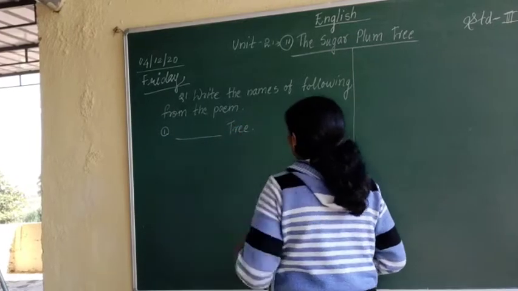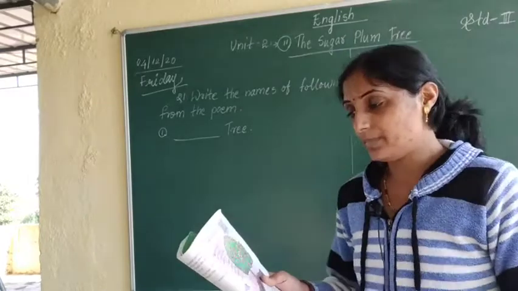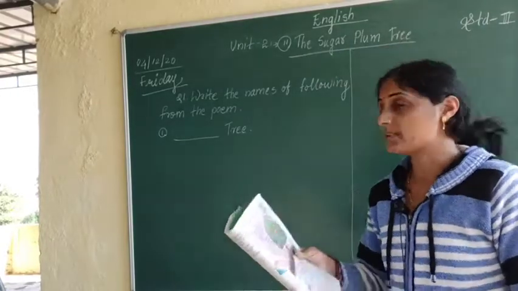Okay, now we have to write down names from the poem. Which tree? Then the answer will be what? The sugar plum tree.